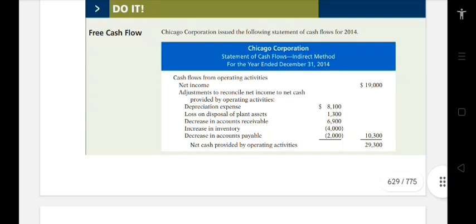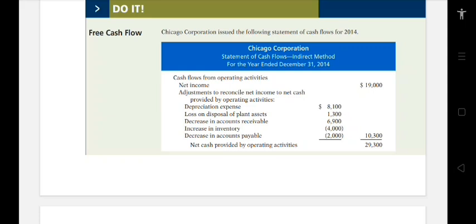So for the last one, solutions. Chicago Corporation issued the following statement of cash flows for 2014. Chicago Corporation's statement of cash flows, indirect method, for the year ended December 31, 2014. This is how we solve the cash flows from operating activities. Net income, we have $19,000. Then the adjustments to reconcile net income to net cash provided by operating activities.